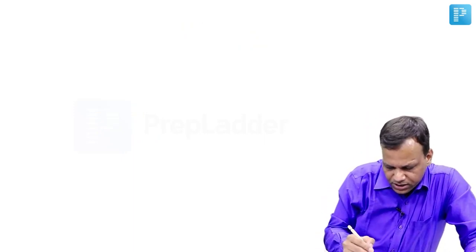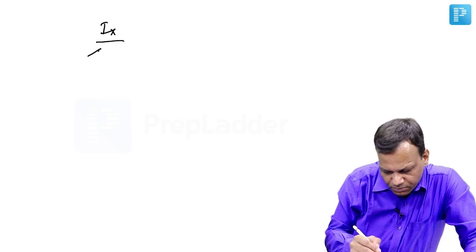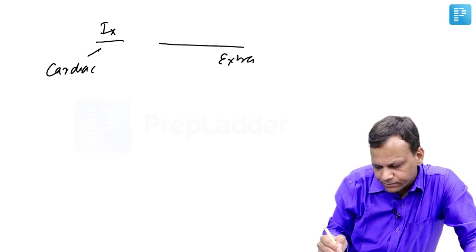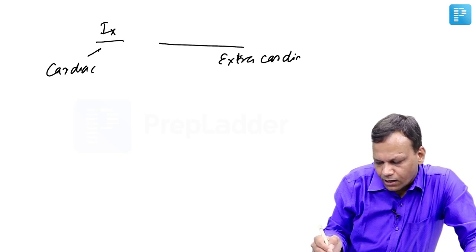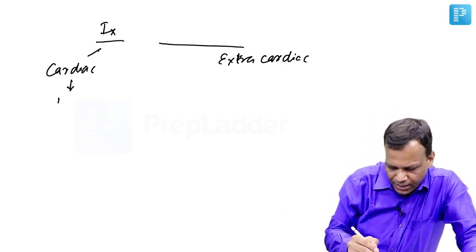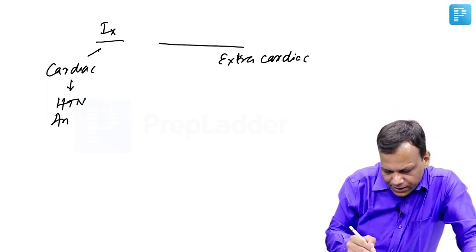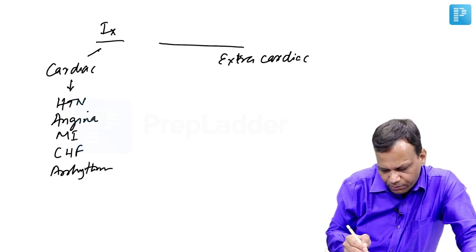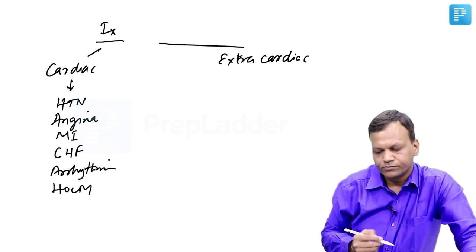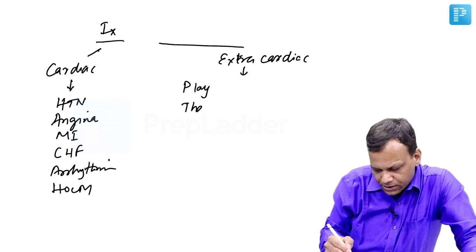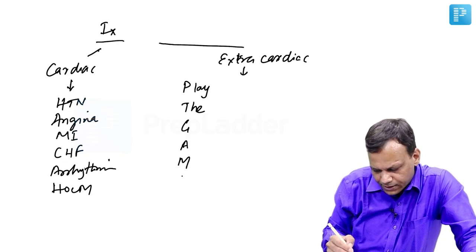Now quickly we can discuss the indications of beta blockers. Indications may be cardiac, may be non-cardiac, or we can say extra cardiac. Cardiac uses of beta blockers, you can name any disease in the heart, they will be useful, like they are used in hypertension, angina, myocardial infarction, congestive heart failure, arrhythmias. Everywhere in the heart they are useful. Hypertrophic obstructive cardiomyopathy. Extra cardiac uses, you can remember them as play the game.